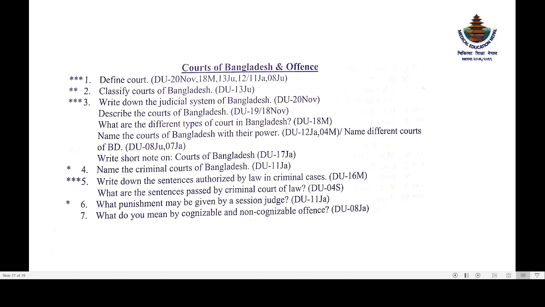Okay, now moving forward to the questions, we can see defined court, classify court, judicial system. Same question. The court, different types of court: courts of Bangladesh, criminal courts of Bangladesh, sentence authorized by the law in criminal cases. Okay, sentences are like the punishments: the death sentence, imprisonment, forfeiture of the property, fine, warning. Okay, and what punishment must be given by assessing the same thing, what is cognizable and non-cognizable offenses. So these are the things for the courts.